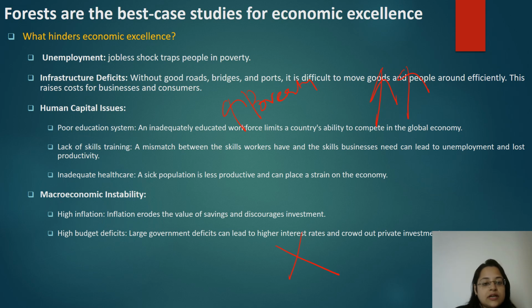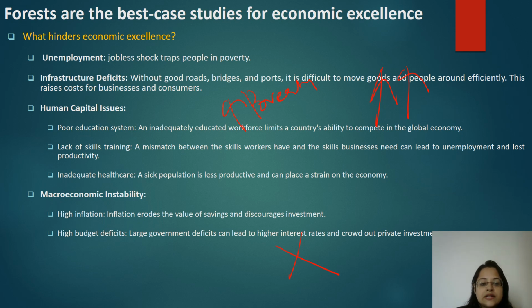Again, infrastructure deficits also will hinder the economic excellence. Without good roads, bridges, ports, it is difficult to move the goods and the people around. It raises the cost of business, logistical cost. Then human capital issues will also hinder the economic excellence, as we just discussed.